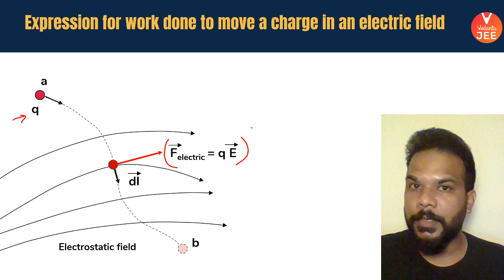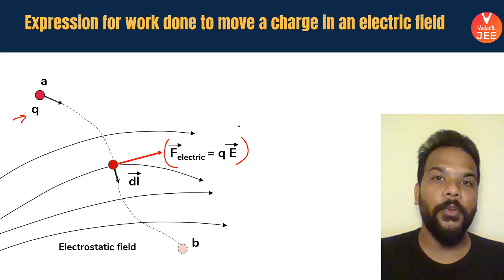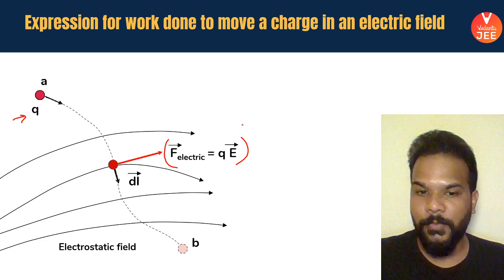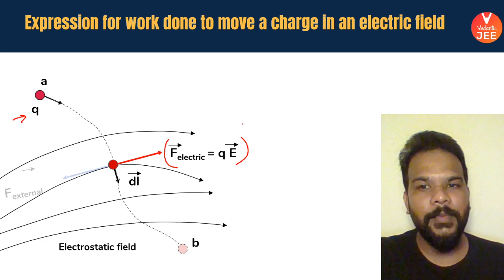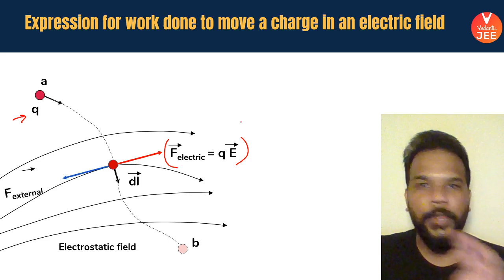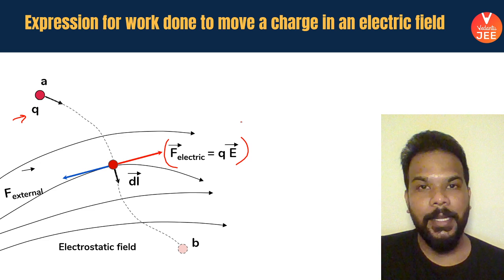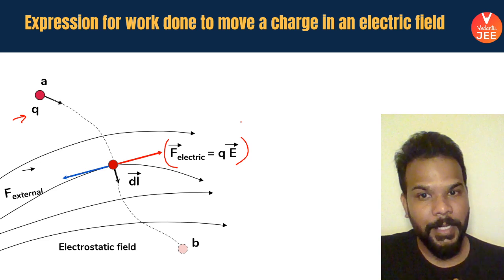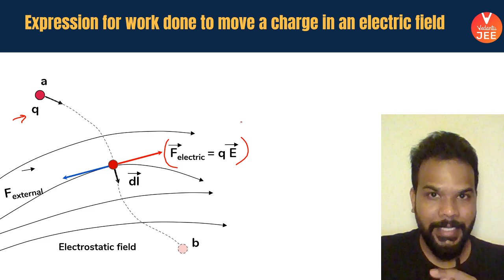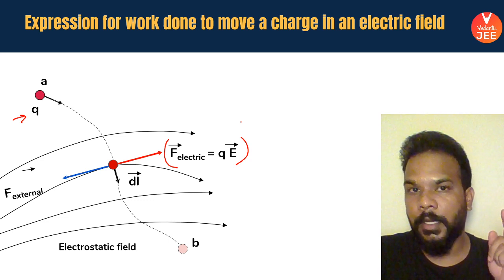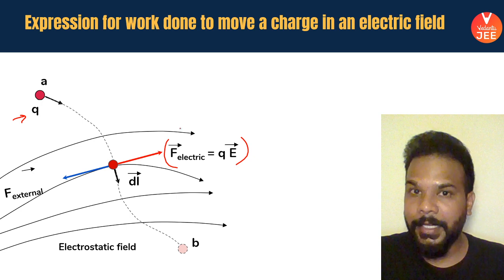And as I told you in the previous slide, when we are talking about potential energy, we need to think with respect to external force as well. So say that when the charged particle is moving, we are not letting it gain any kinetic energy. That is only possible when the net force acting on the charged particle is zero, which simply means the external force is exactly equal to the electric force in terms of magnitude.